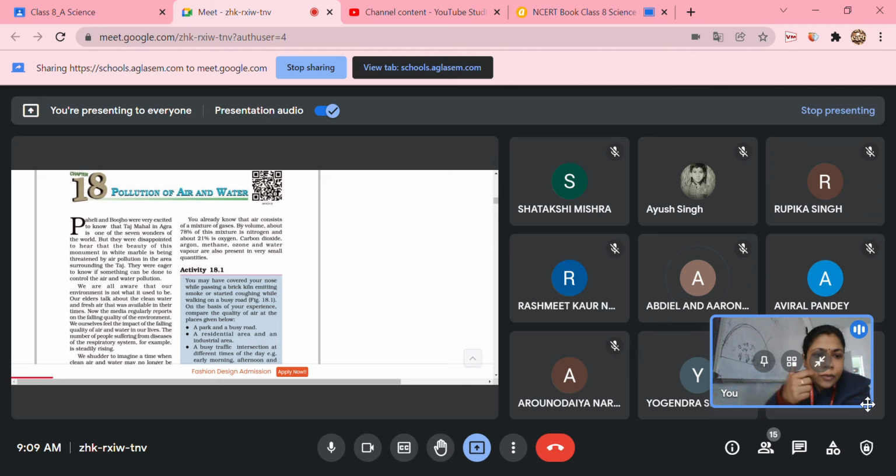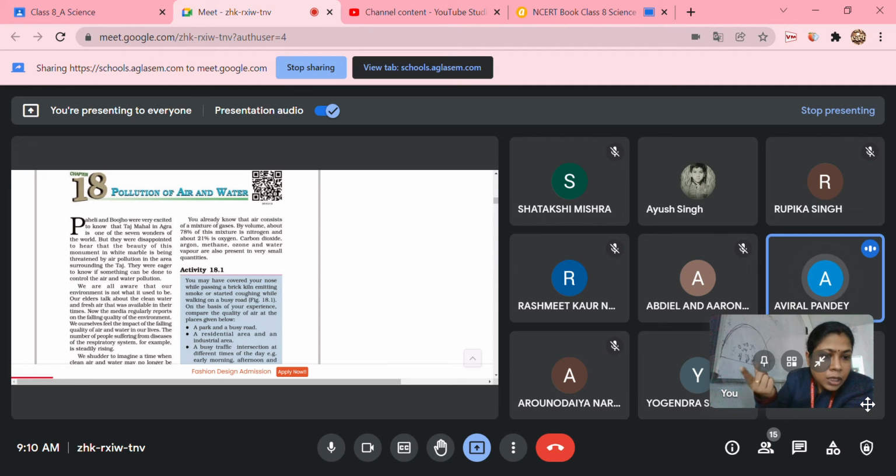Someone told that smoke from the factories is coming, vehicles are coming. So other than these two substances, there are many other pollutants. Can anyone give me some names of those pollutants? We have heard about it in metals and non-metals. Sulfur dioxide, sulfur are coming. Sulfur reacting with nitrous oxide. Nitrous, yes, different oxides of nitrogen. It may be nitric oxide, it may be nitrogen dioxide, it may be nitrous oxide. Okay. Ma'am, all CFC. CFC, chlorofluorocarbons also.